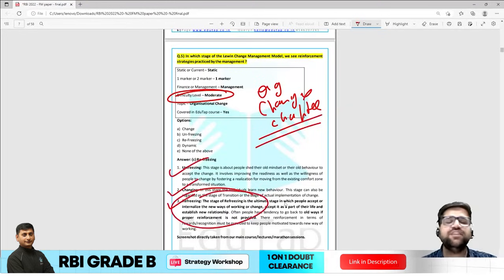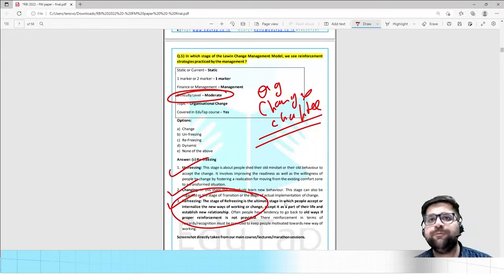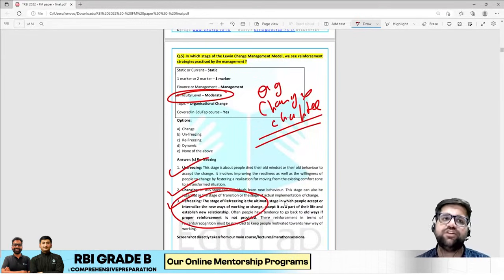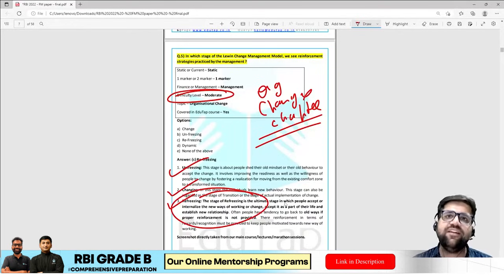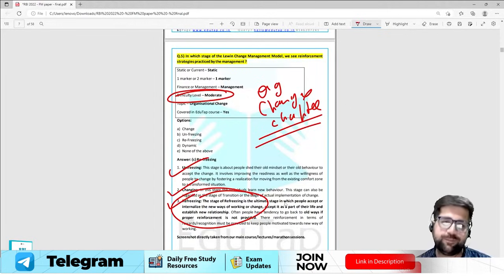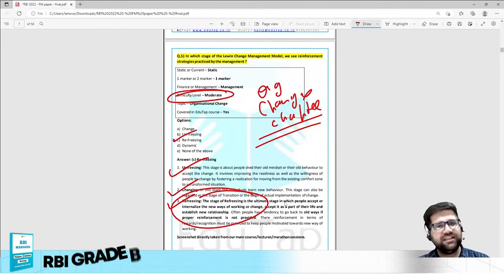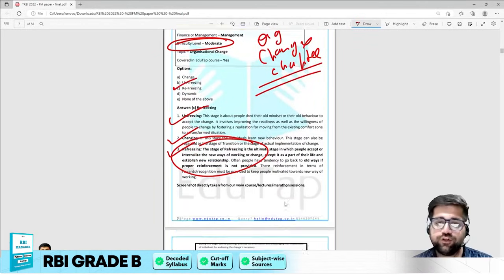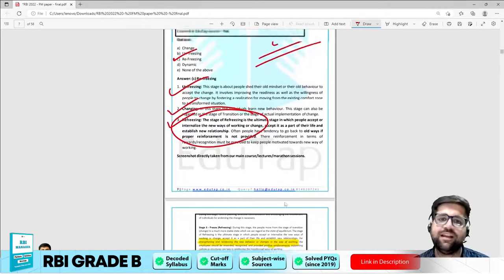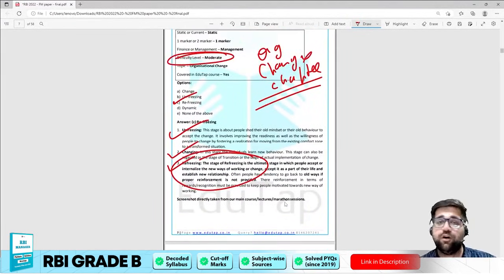Under the refreezing stage, we try to bring an equilibrium in the change process. We try to make sure that reinforcement activities are followed so that the change which has taken place is now stabilized. Again, it was an easy to moderate level question rather. So those who have understood the concept can easily clear this particular question without any hurdle.